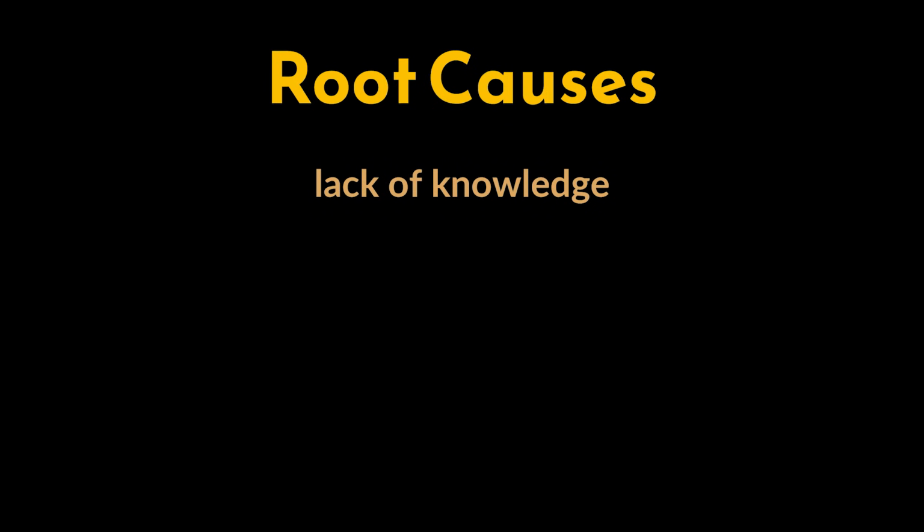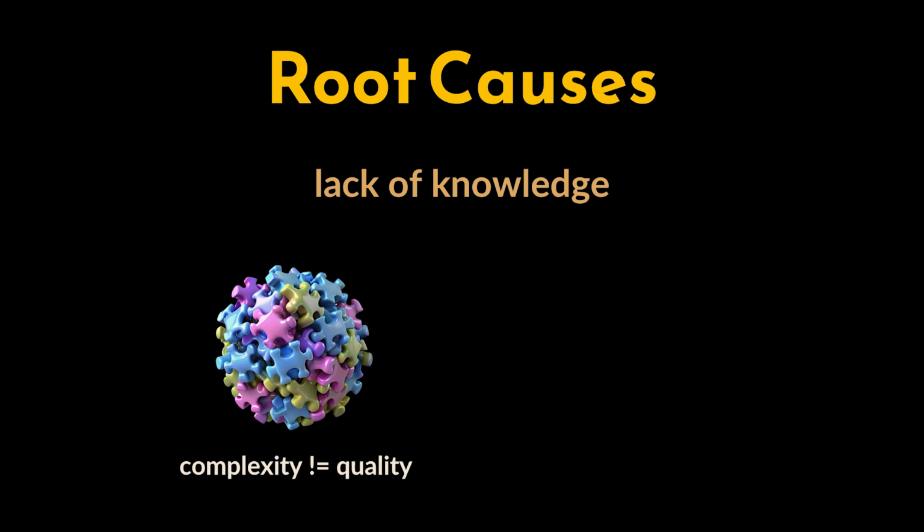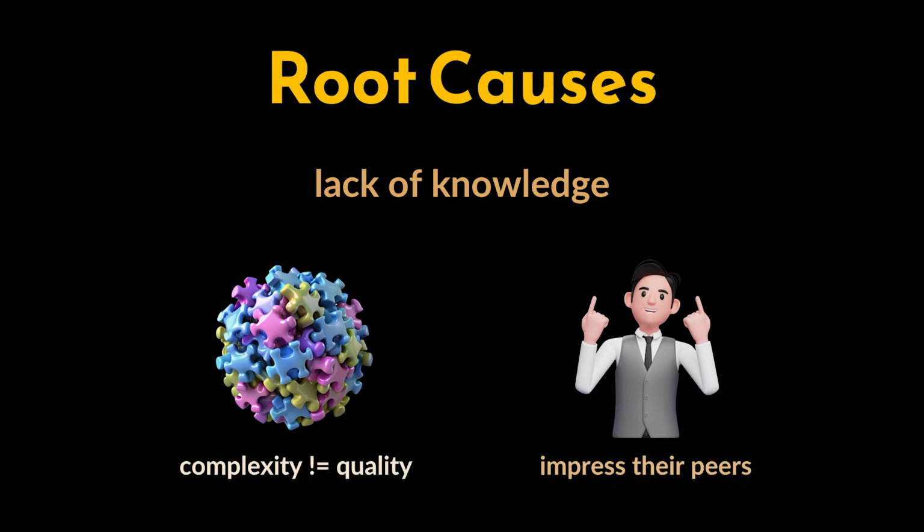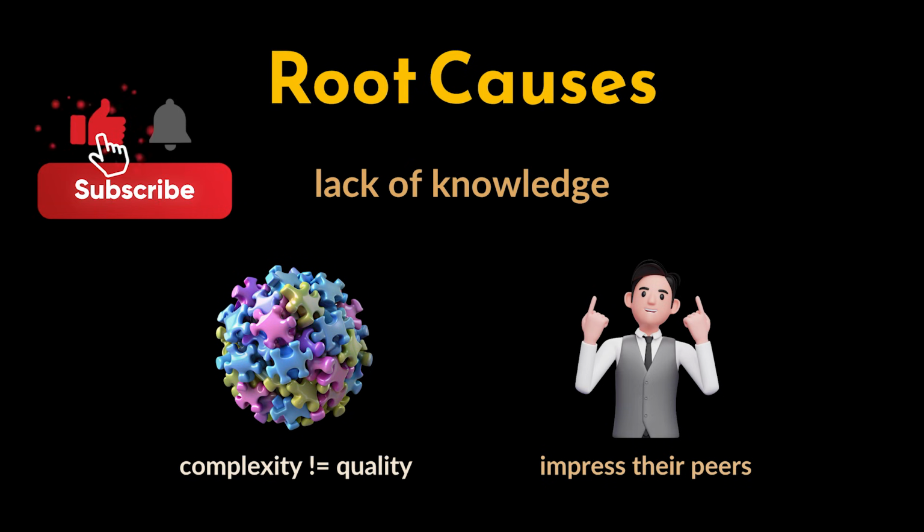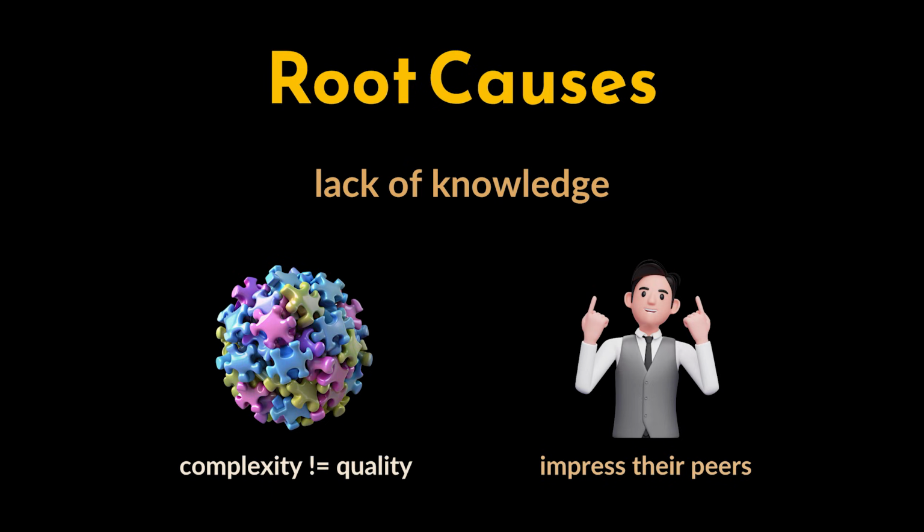So why does this happen? A major reason for accidental complexity is inexperience or a lack of knowledge about simpler alternatives. Developers new to a specific framework or domain might think more complexity equals better quality, leading them to over-engineer a solution. For instance, they may introduce patterns or abstractions that aren't necessary for the task at hand, simply because they've seen these techniques used elsewhere or because they want to impress their peers. This can snowball into code that's difficult to understand, maintain, and troubleshoot.